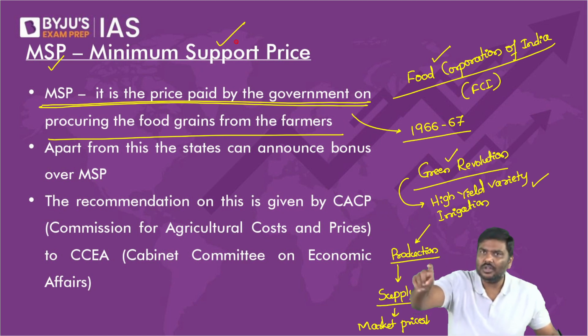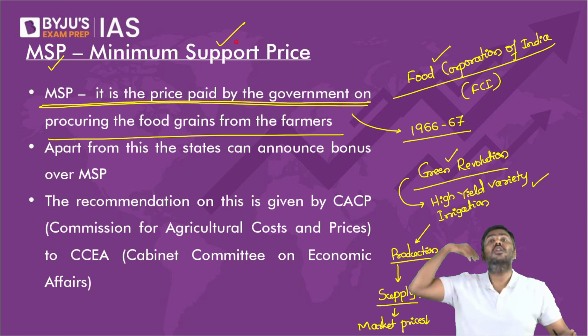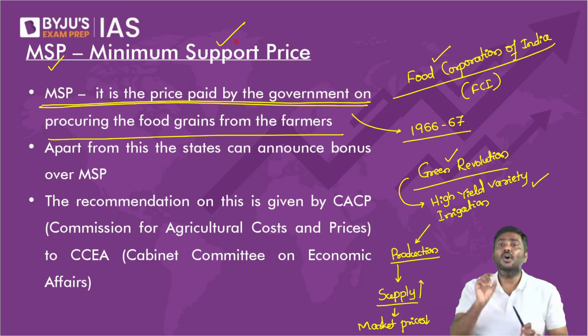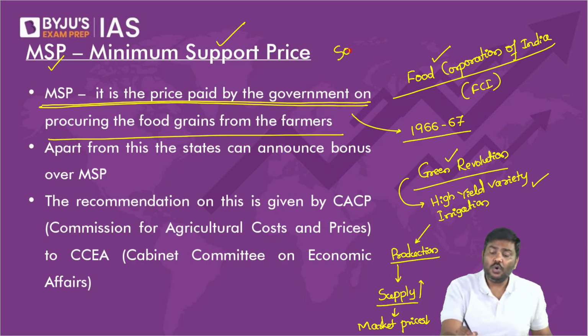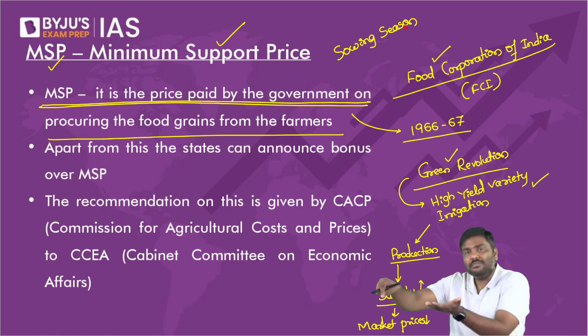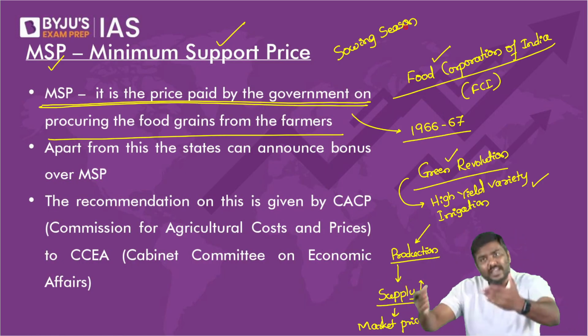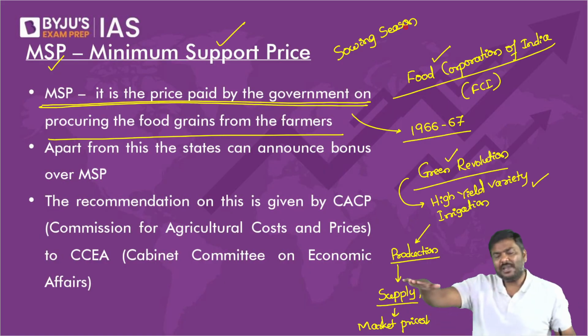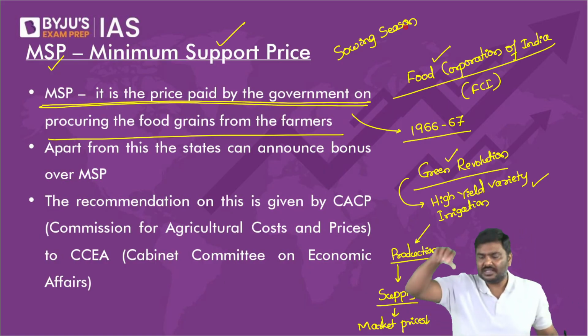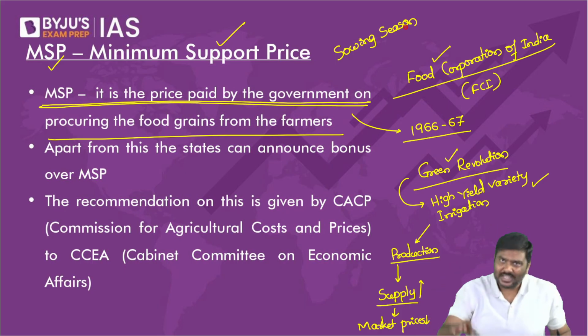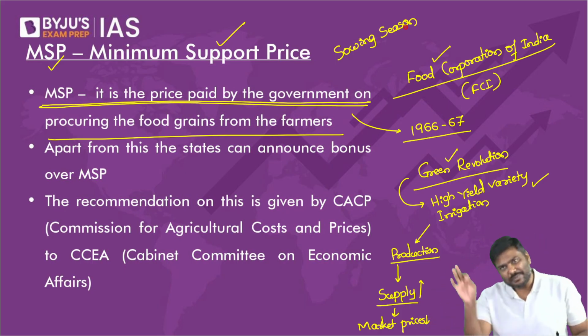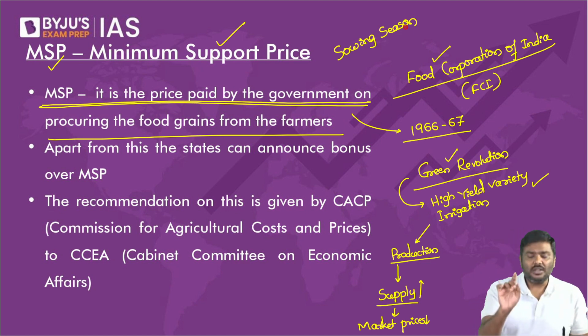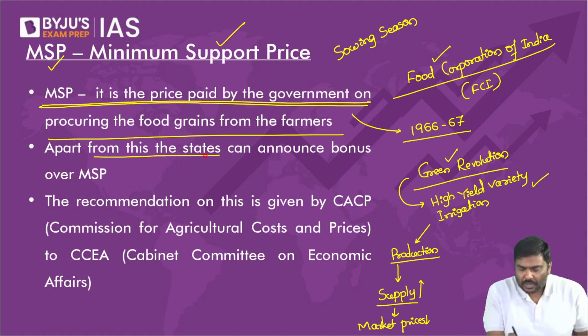This will create problems for the farmer. Why? Government asks the farmer to use better quality seeds. I have used them. Production is higher, but I am being punished now because market prices are very low. In order to provide certain comfort, a certain cushion to the farmers, government introduced the concept of MSP. Government said whatever the market price, irrespective of it, I will purchase the food grain at a price which I have already announced.